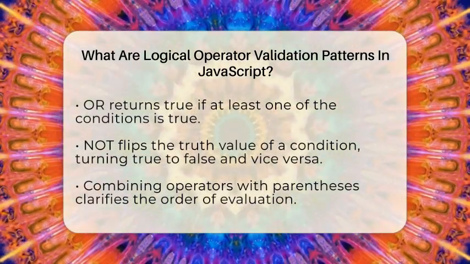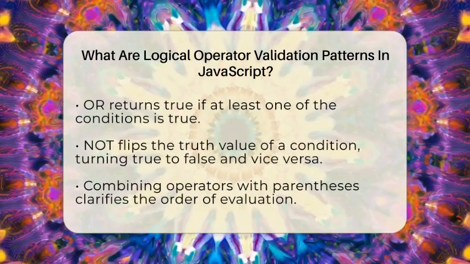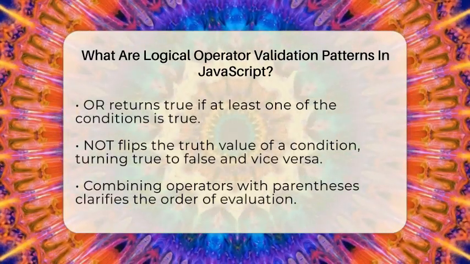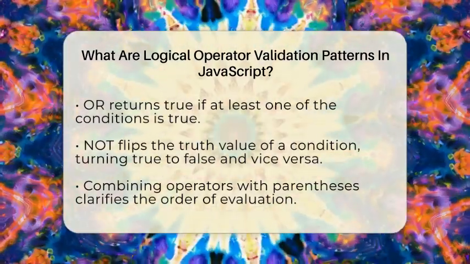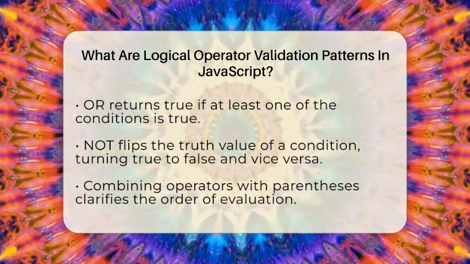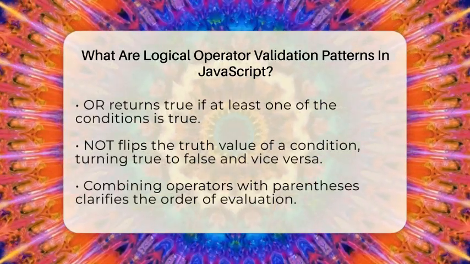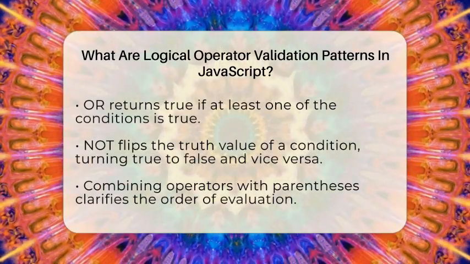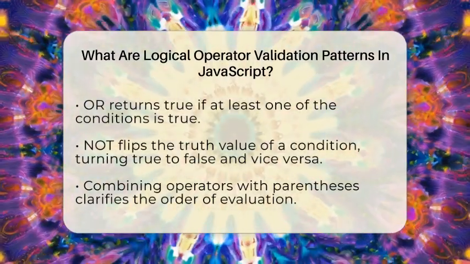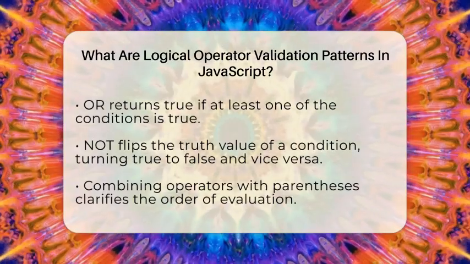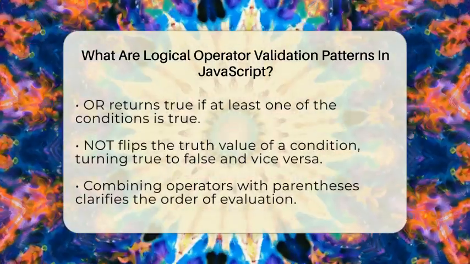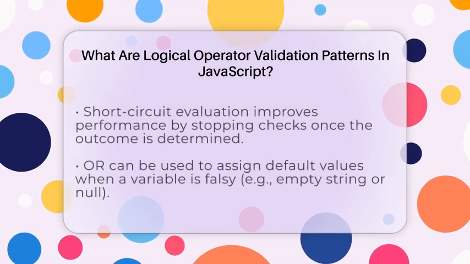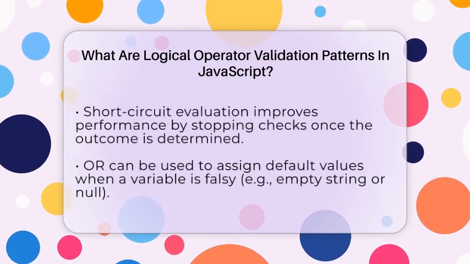These operators are often combined to make validation checks more powerful. For example, you might want to allow access if the user is an admin or if they are a member and have a valid subscription. You can write that as user is admin or, in parentheses, user is member and user has subscription. The parentheses are important because they tell JavaScript which conditions to evaluate first. Without them, the logic could get mixed up.